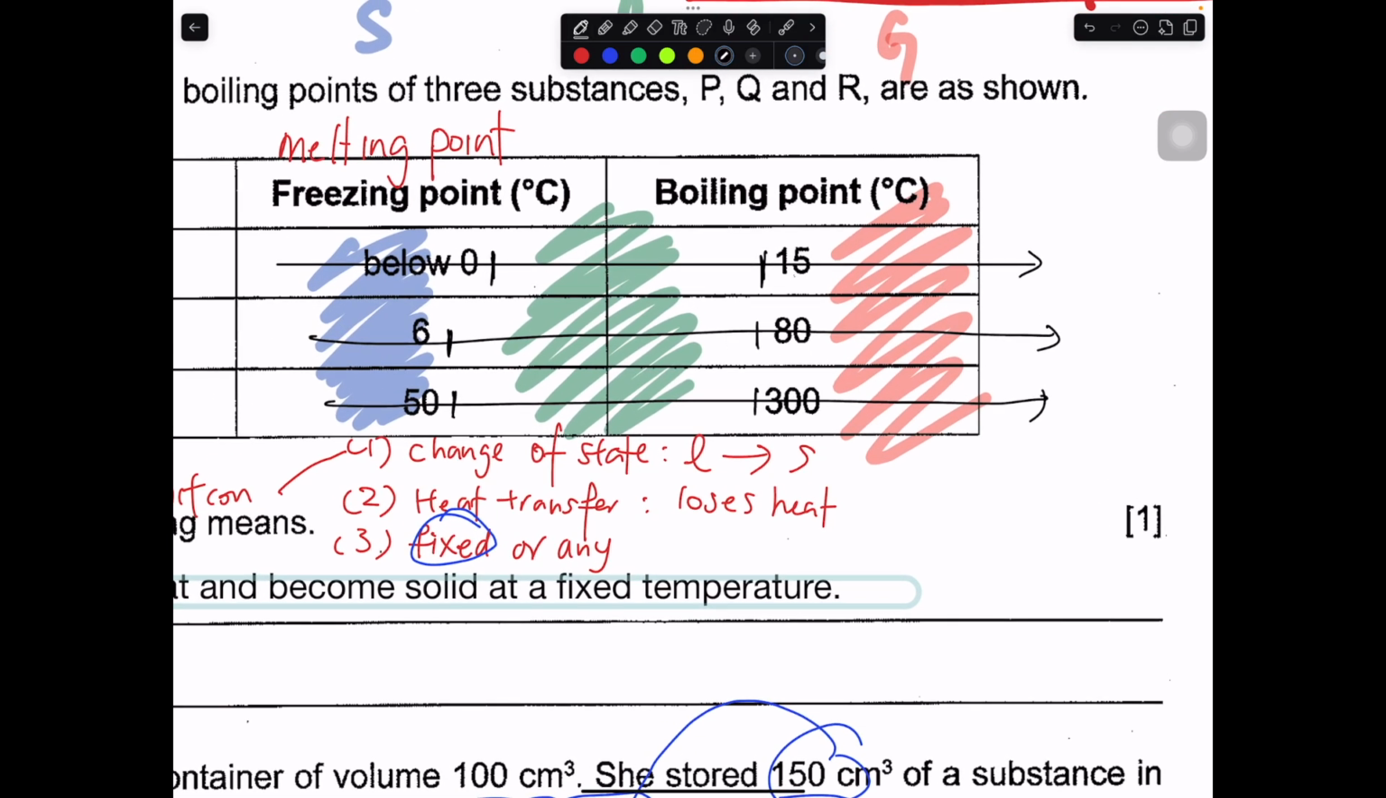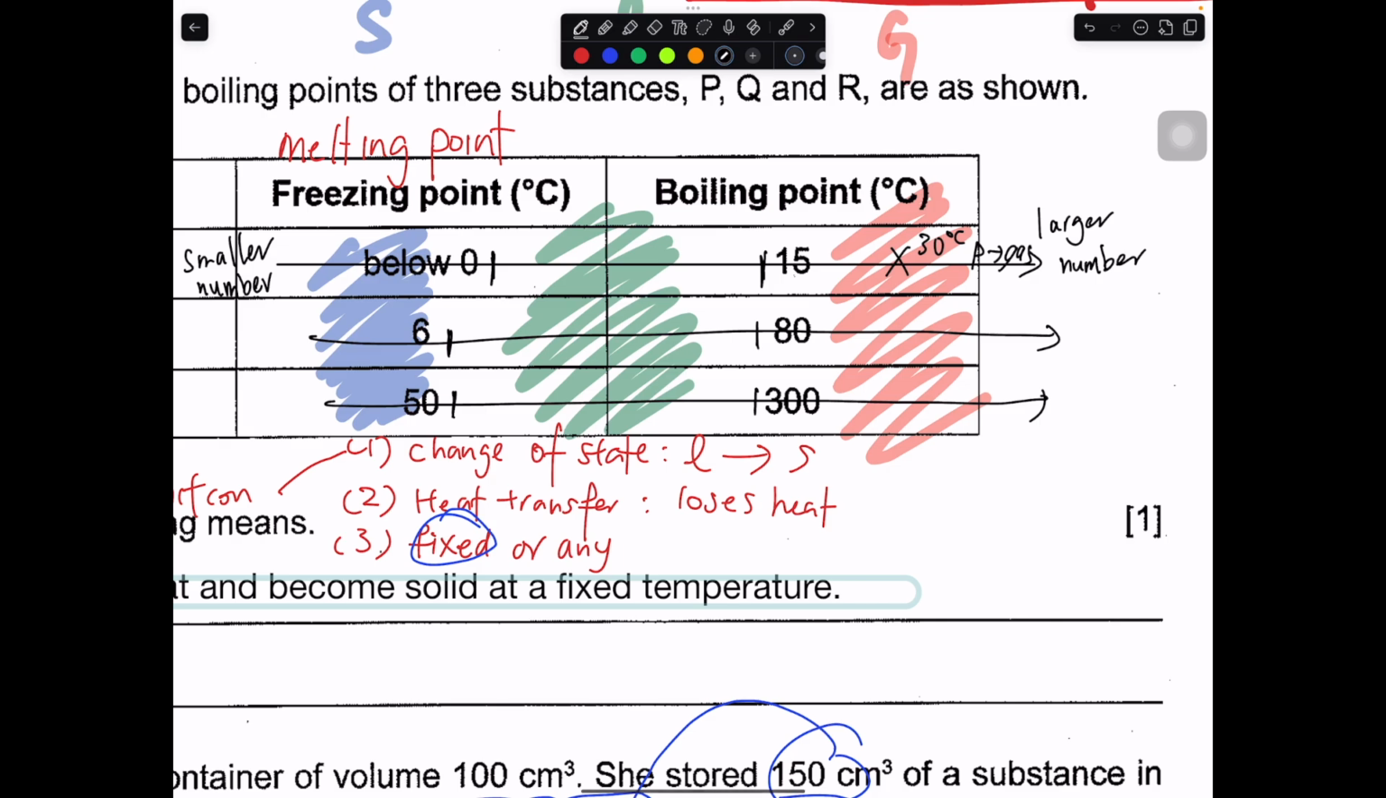So the smaller number will be from here, and then this is the larger number. So this is like a number line, but we use it for identifying whether it is solid, liquid or gas based on the freezing and the boiling point. 30 is greater than 15, so it should be somewhere here. So this is 30 degrees. So straight away we know that P is a gas.